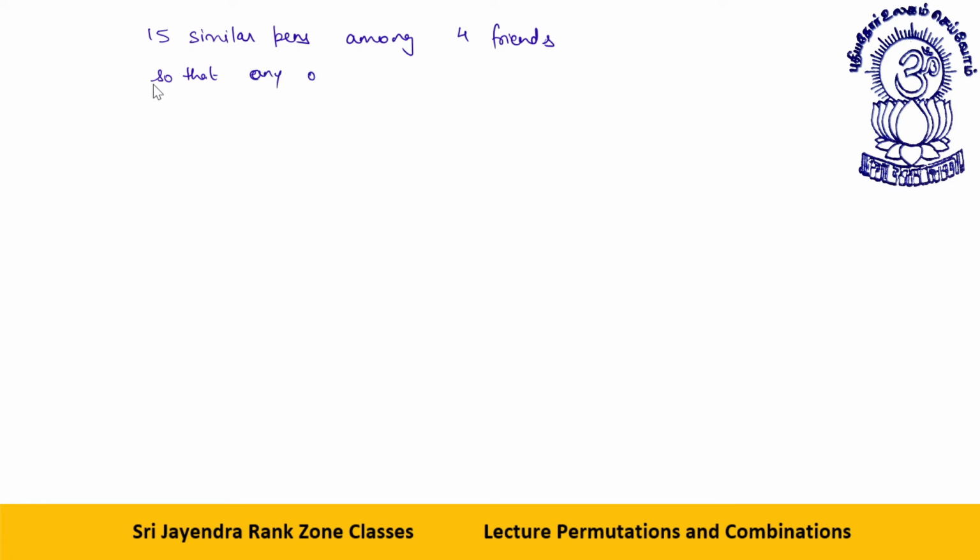Or I can directly say without any limitation, no restrictions. Okay, no restrictions. The answer will be what? 15 plus 4 minus 1, C 4 minus 1.